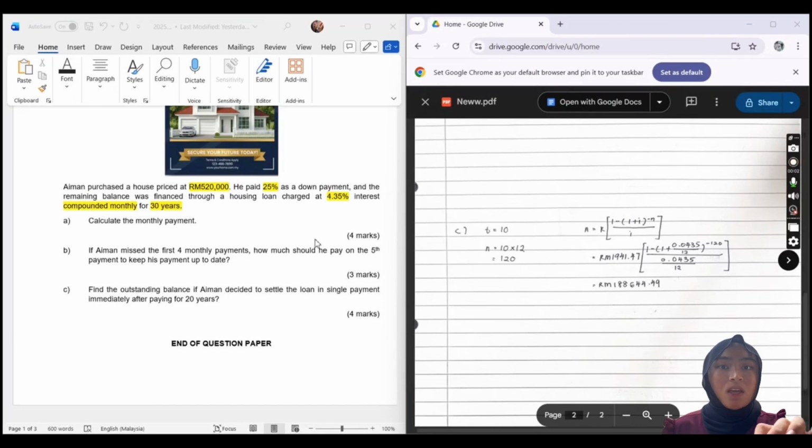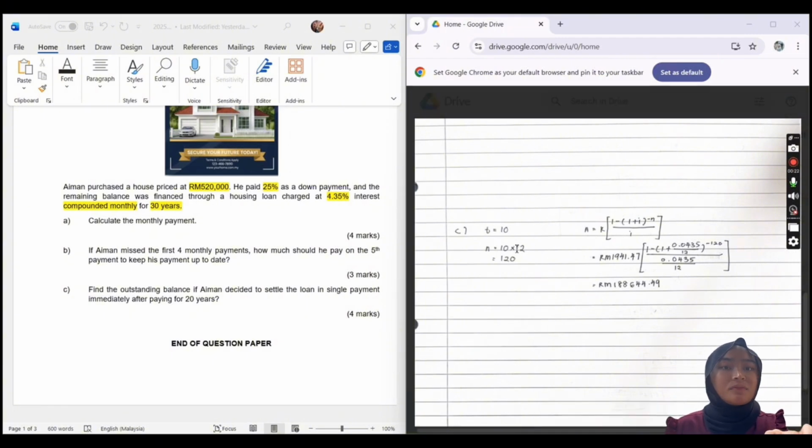Find the outstanding balance if Aiman decided to settle the loan in a single payment immediately after paying for 20 years. So here Aiman already paid for 20 years, which means he now has a balance for 10 years. As the t changes, the n also changes, to 120.